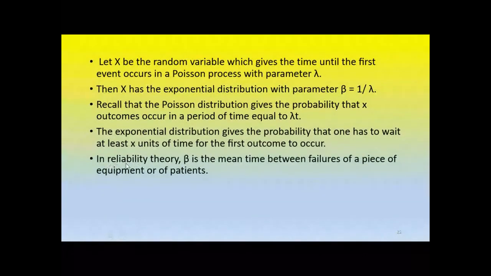In reliability theory, beta is the mean time between failures. So it can be considered as a mean time, but when it is given as a discrete distribution, then beta should be taken as 1 over lambda, 1 over average.